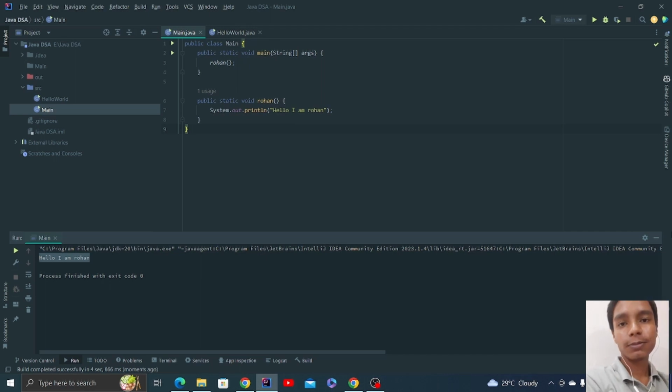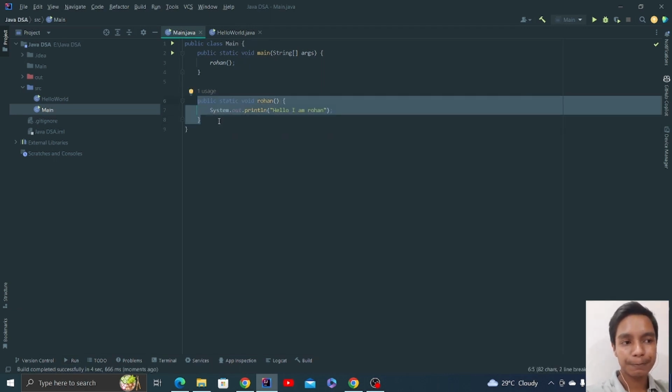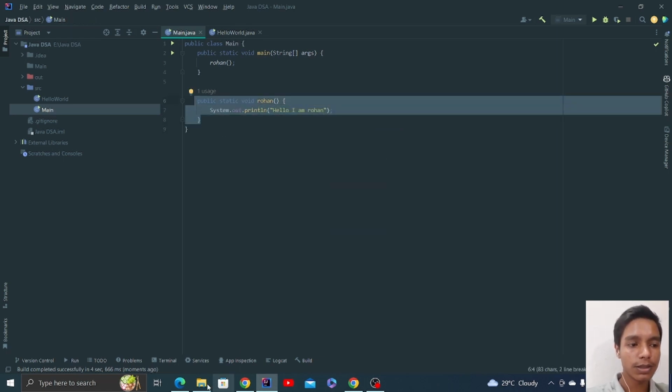So main function is important to execute the code, and whatever other function that you will make. So this is a function, as you can see here, that does a set of work. Does what? Does print a statement that is hello, I'm Rohan. So yeah, this was about functions.